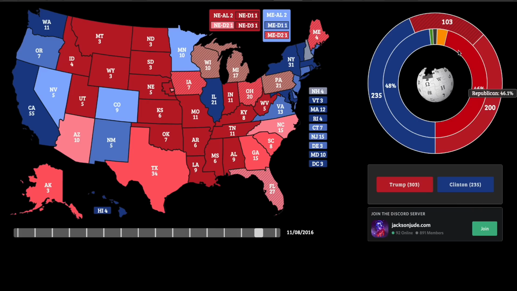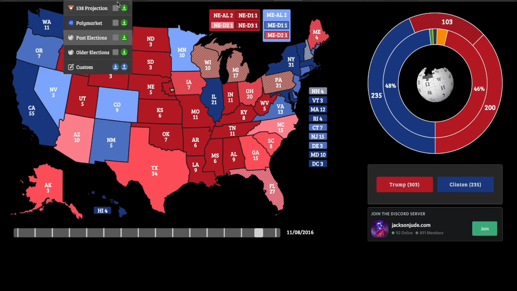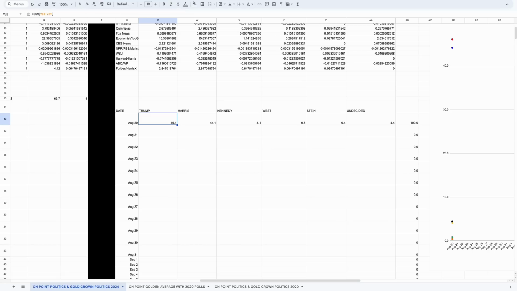Now, this would make sense because Trump did actually get 46.1% of the national popular vote in 2016. So he did actually get a similar electorate, and there's still about 4% of voters that are undecided in the polling data. Harris is at about 44.1, and guys, job approval tends to be very accurate. And right now, Harris's favorables have gone up, but are probably a little overinflated. Right now, her job approval is at around 45.5%. So her getting around 44.1 is somewhat realistic, but again, 4.4% of the electorate is undecided, so any of these undecideds could effectively decide the margin here.